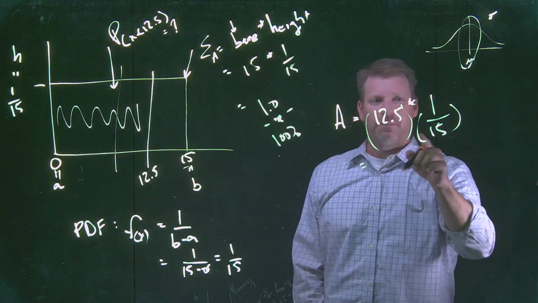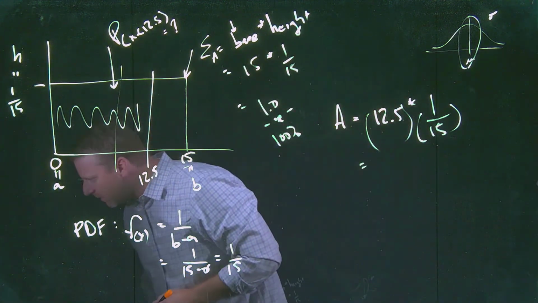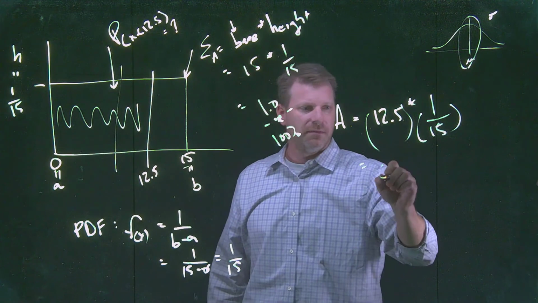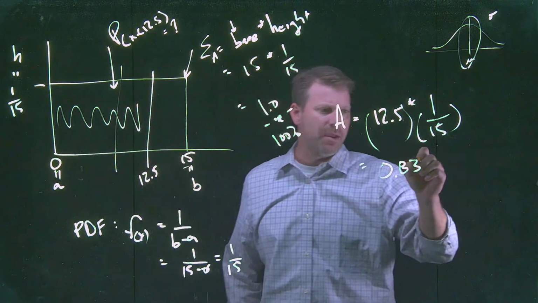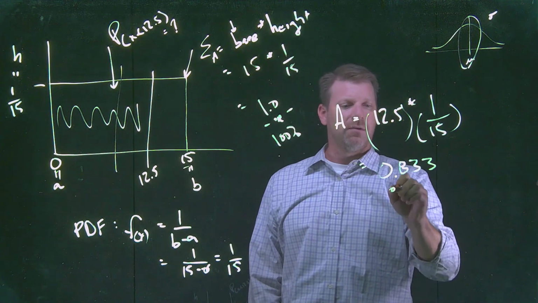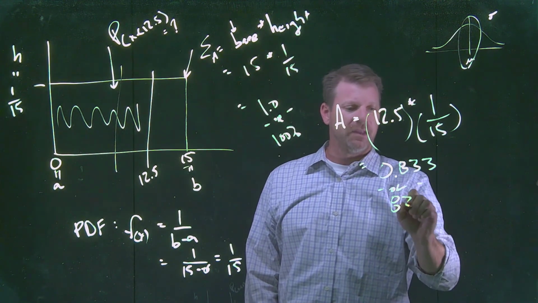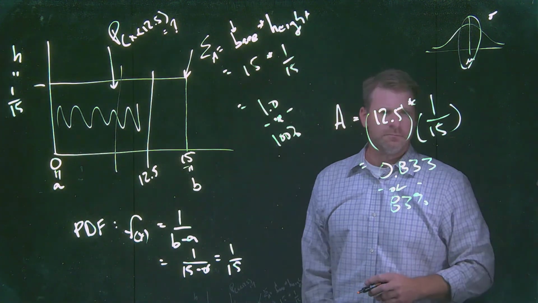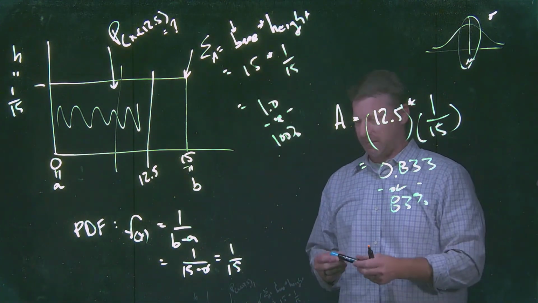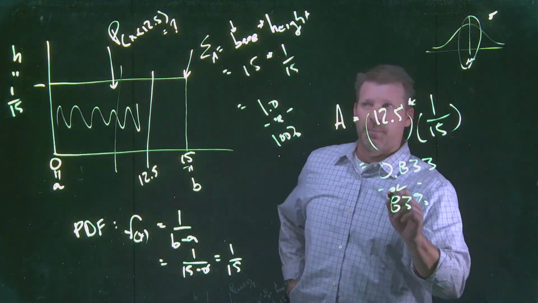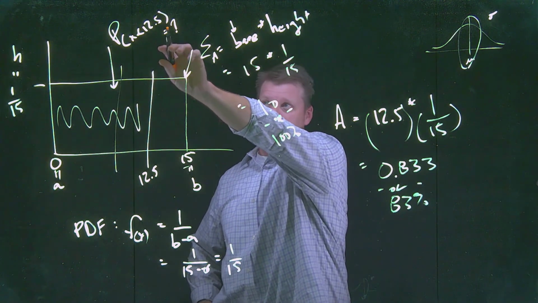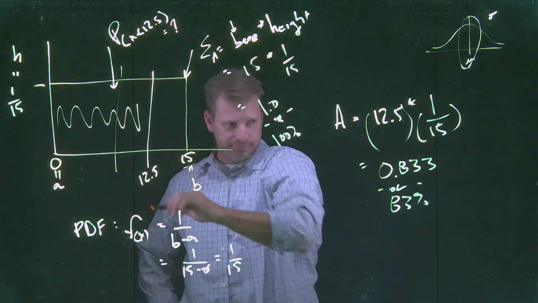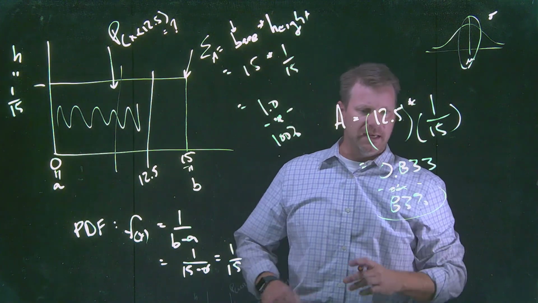If I take 12.5 divided by 15, I end up with 0.833, or right around 83%. So in this case, the probability that an individual will wait less than 12.5 minutes is around 83%.